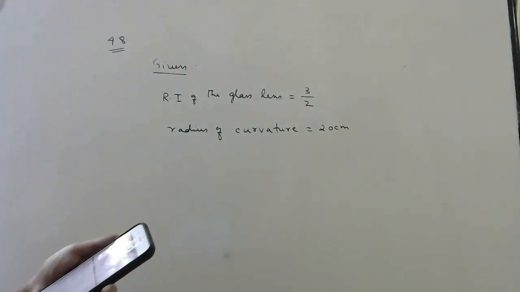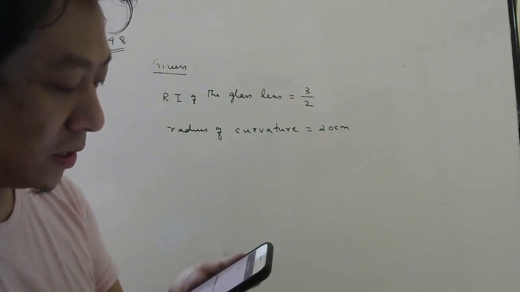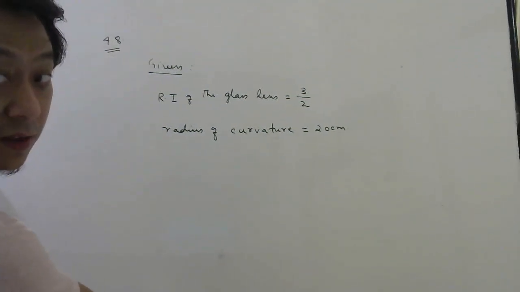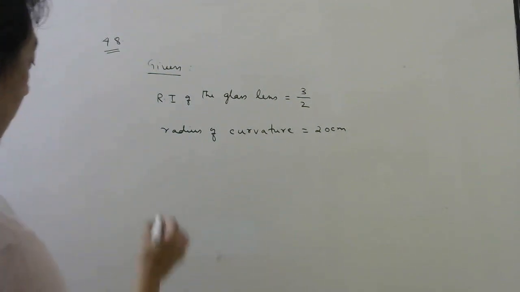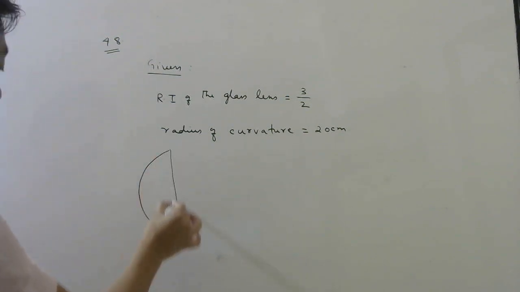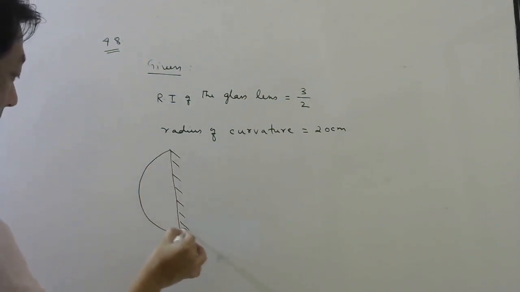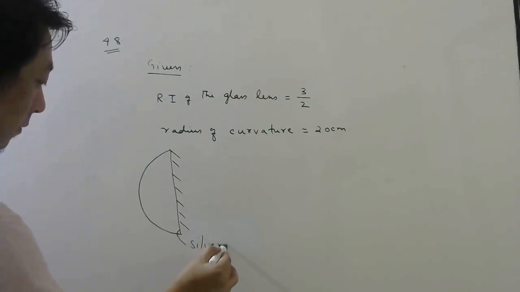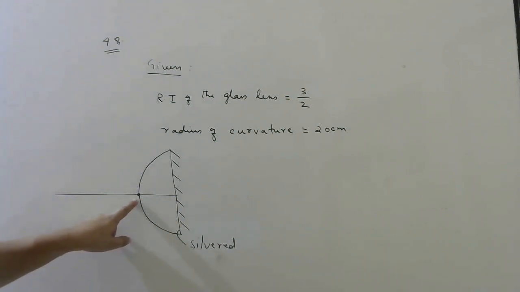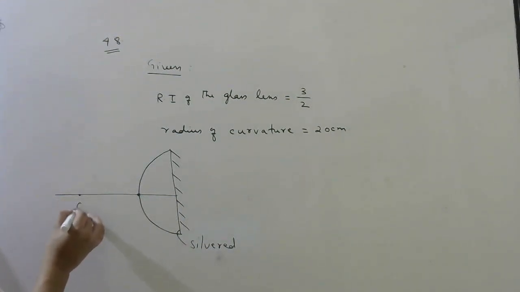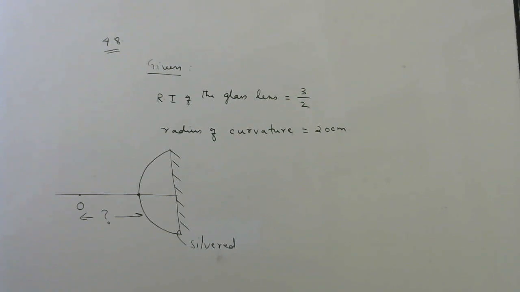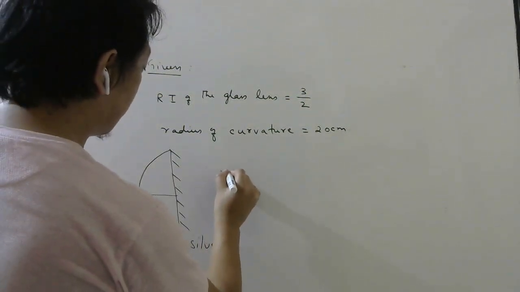They are asking, find the position of an object from a spherical surface such that the image coincides with the object. The diagram they have given in the question is something like this. So look here. They have given you a spherical surface, and this side they have silvered, mirrored. So from here they are asking, where should the object be placed from the surface such that the image coincides with the object.